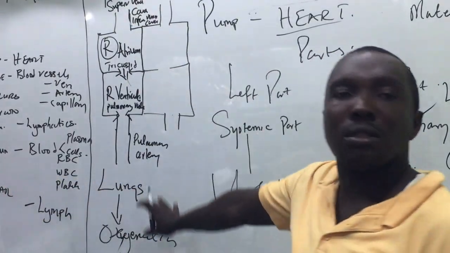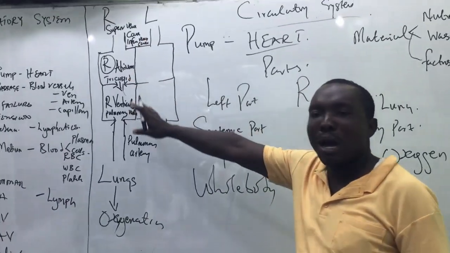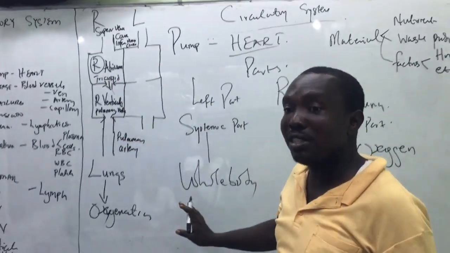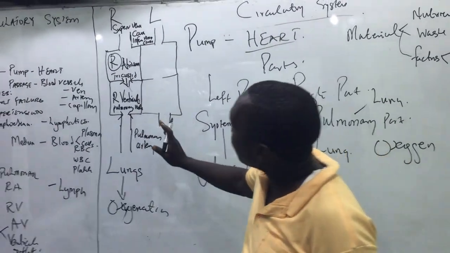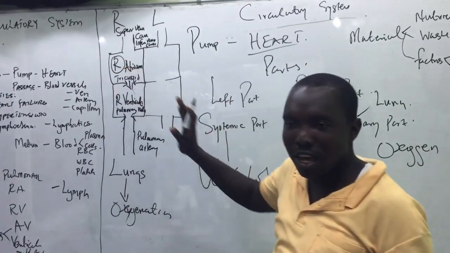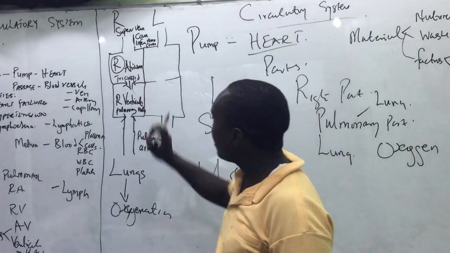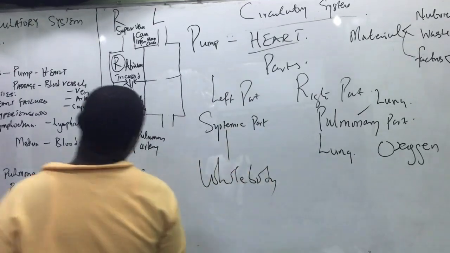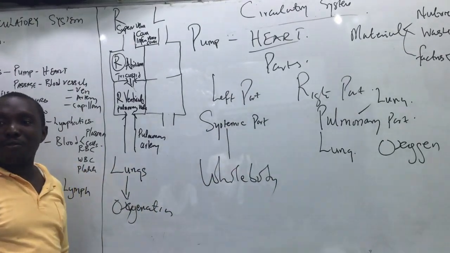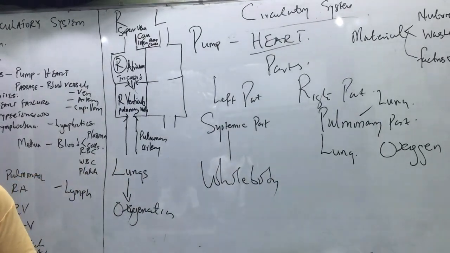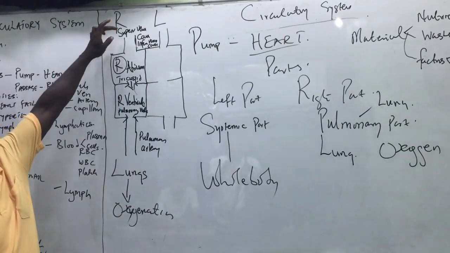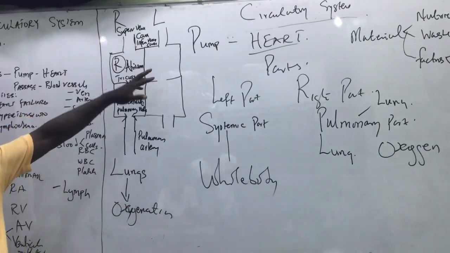So we are done with the right part of the heart. We don't have any other thing to say there. How many valves are there in the right part? There are 2, tricuspid and the pulmonary valve. How many important veins are there? There are 2, superior vena cava and inferior vena cava.